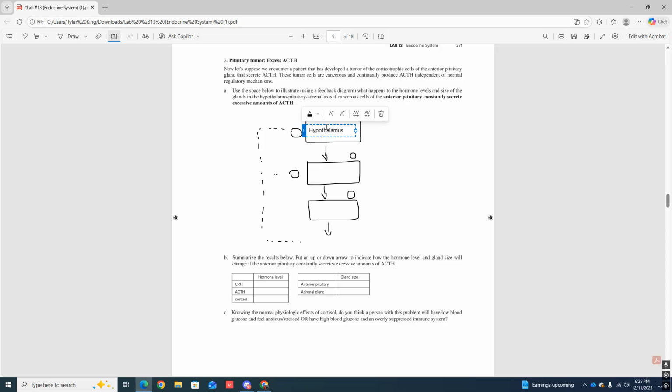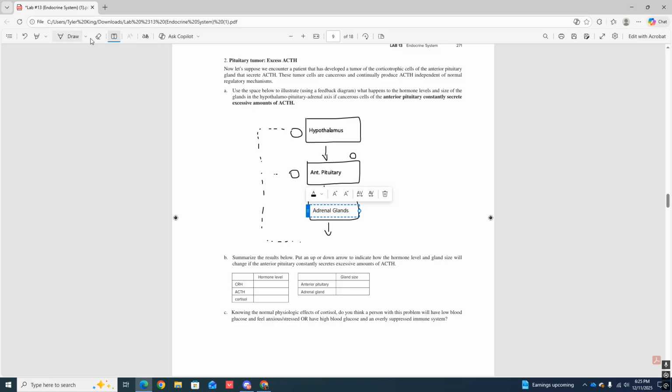So we have the hypothalamus first. Then we have the anterior pituitary next. And then in this diagram, when it comes to ACTH, we're referring to cortisol, so what this last one is going to be is the adrenal glands.